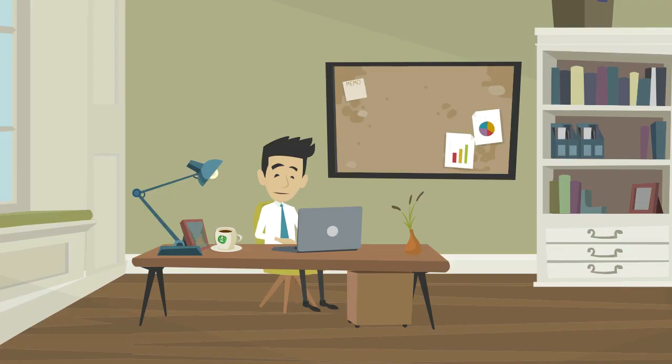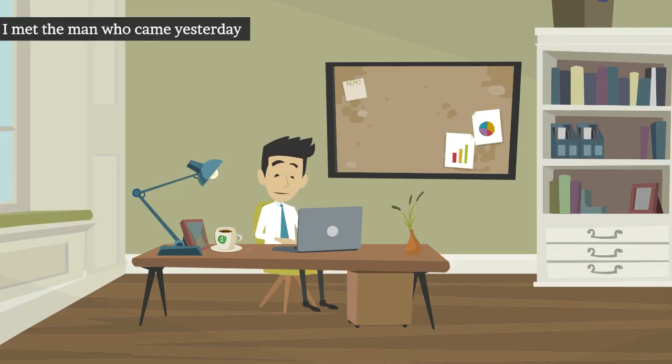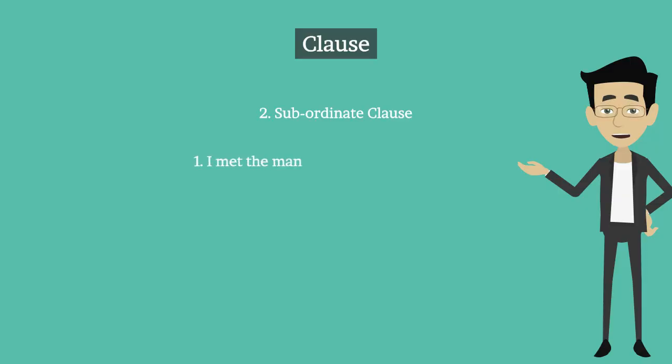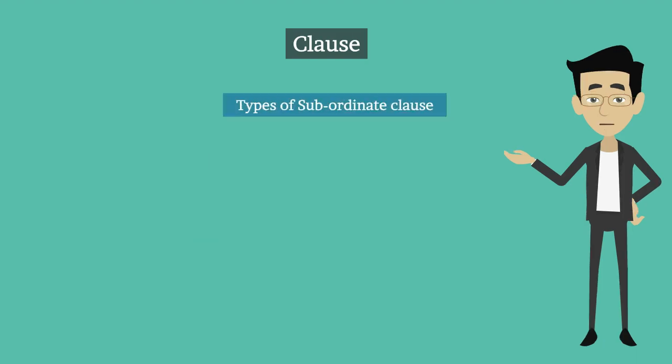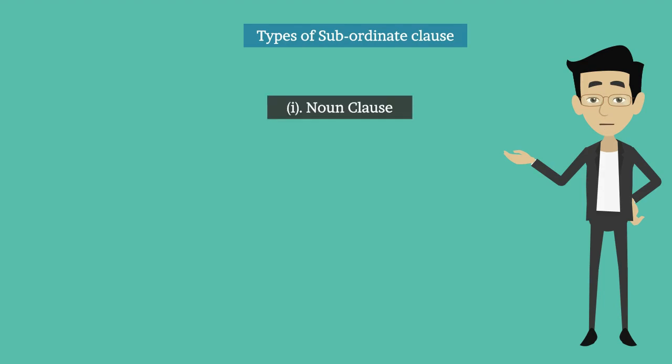For example, I met the man who came yesterday. First, I met the man. And second, who came yesterday. Now the second sentence begins with the subordinate conjunction who. That is why this is a subordinate clause. Types of subordinate clause. Subordinate clause is of three types. One, noun clause. Two, adjective clause. Three, adverb clause. First one, noun clause.